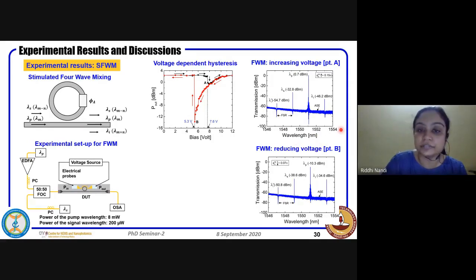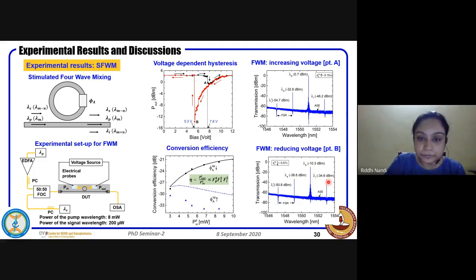Next, while we were reducing the voltage and trying to bring it back, we could again get it around 5.3 volts. We saw that the generation of idler, and also the conjugate idler, is much more enhanced than the four-wave mixing that we did at point A. If you notice, there is around 11.5 dB increment in the idler that has happened when we reduced the voltage and aligned it. Finally, we plotted the conversion efficiency.